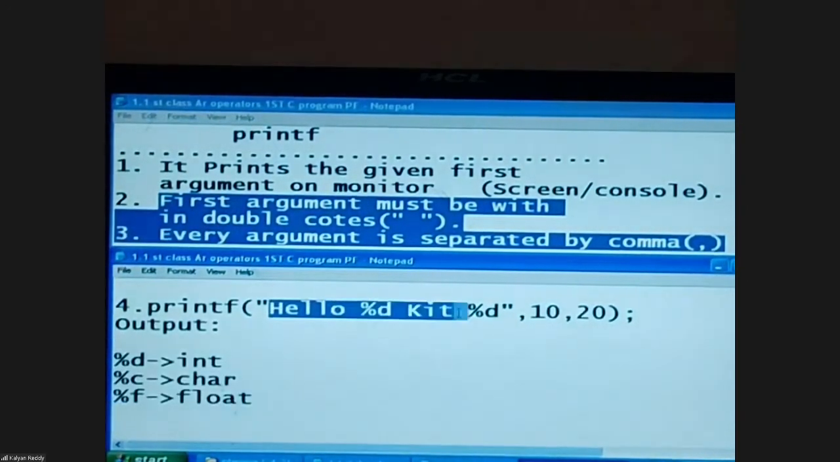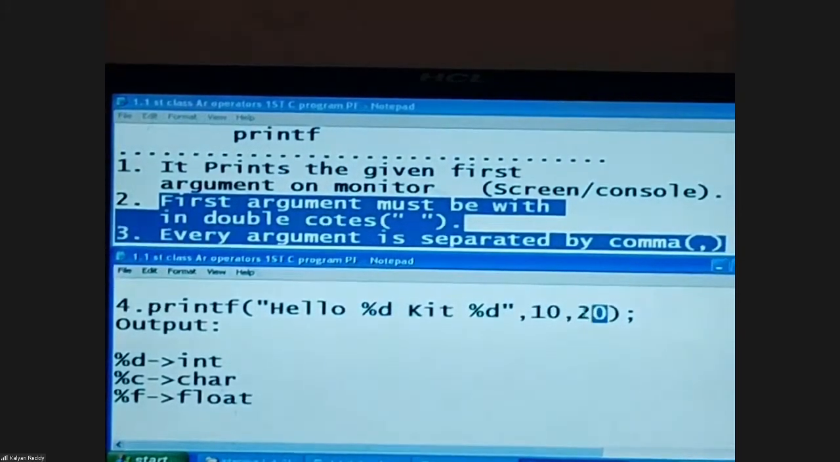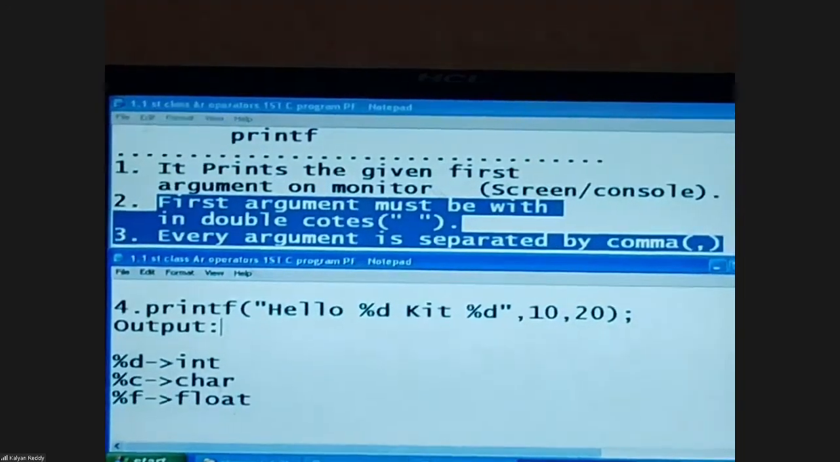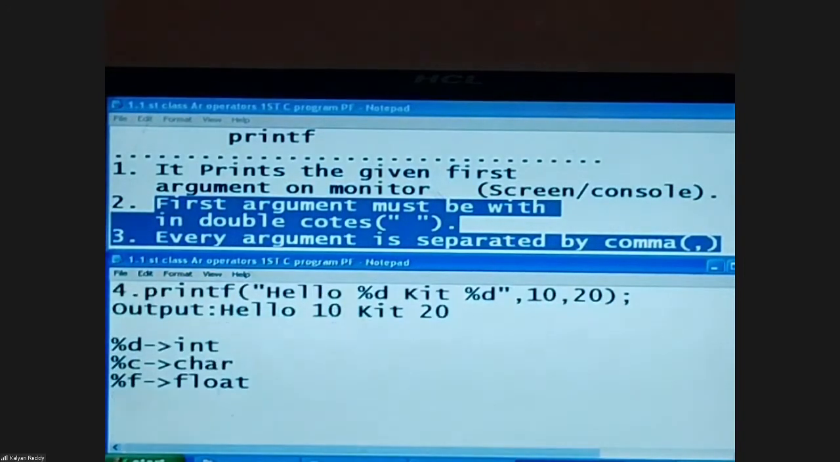Printf always prints the given first argument. In the first argument, whenever a format specifier occurs, in that place the right side things will be printed. That means 10 is printed here and 20 is printed in the second format specifier place, and the remaining symbols as it is. So for this printf statement, the output is HELLO 10 KIT 20. Control blinks here. That's it. This is the behavior of printf.